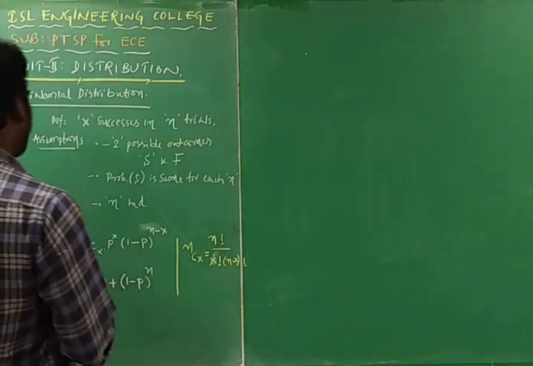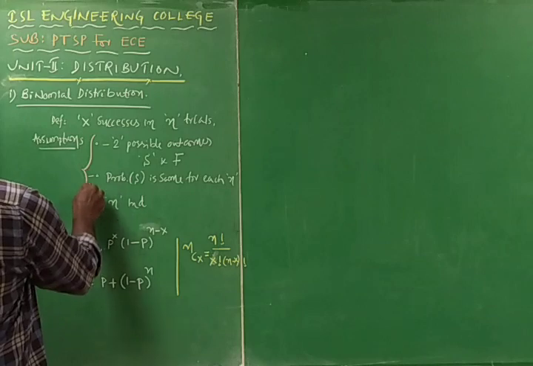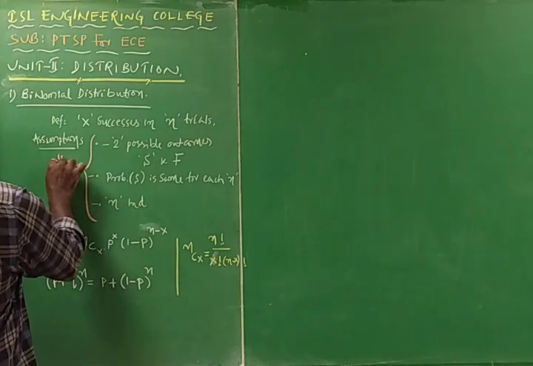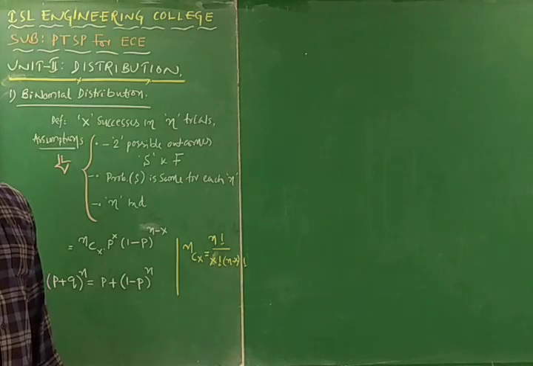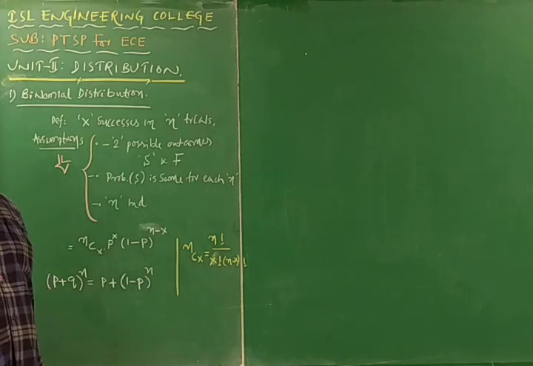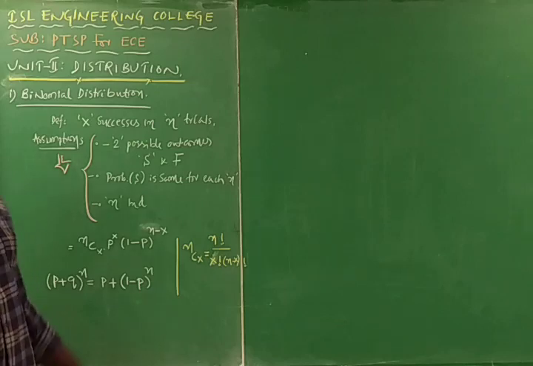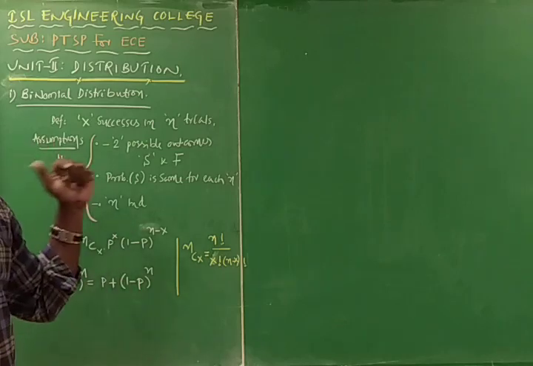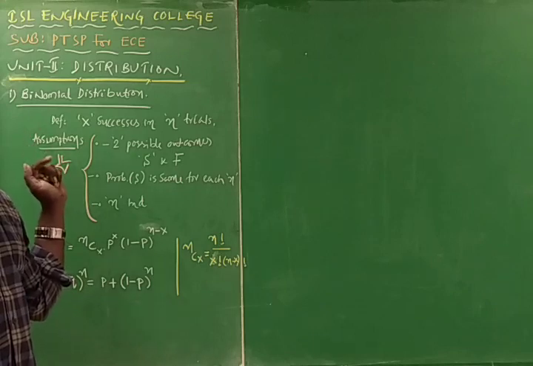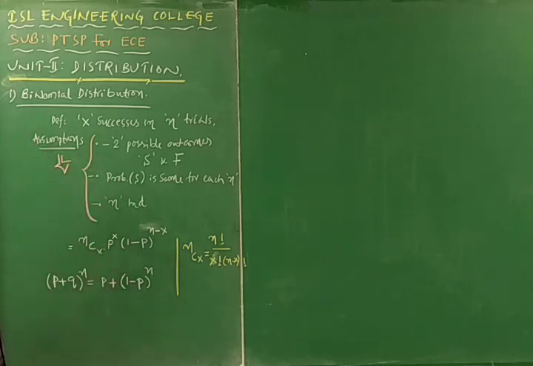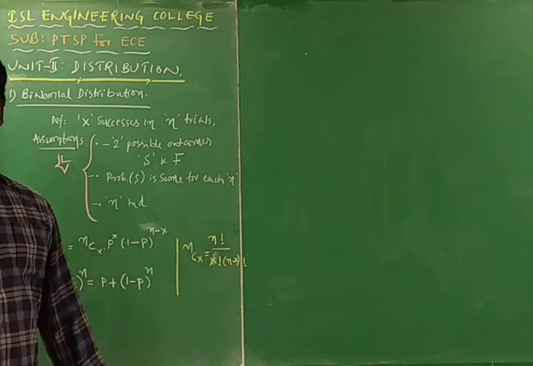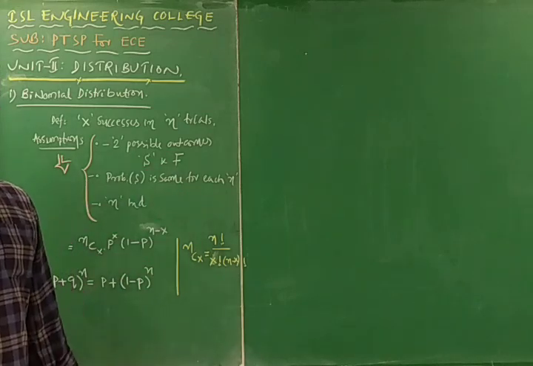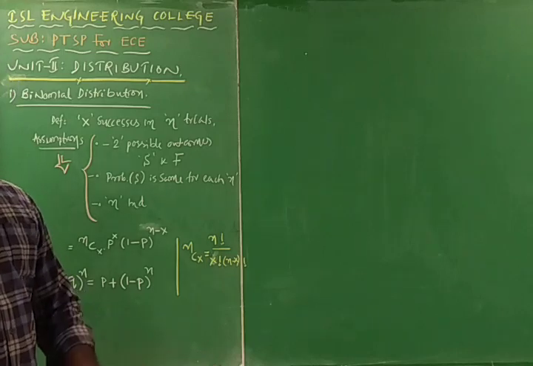In calculating and studying the binomial distribution, we must go with some assumptions. The definition of binomial distribution we have discussed, that is, the probability of x successes in n trials. The following assumptions can be considered in studying the binomial distribution. First one: there are two possible outcomes for an event, that may be success or failure.